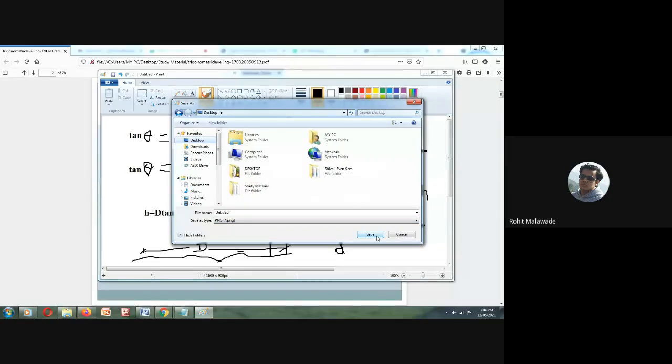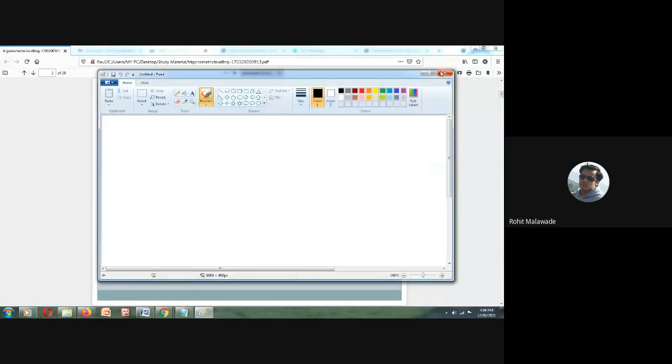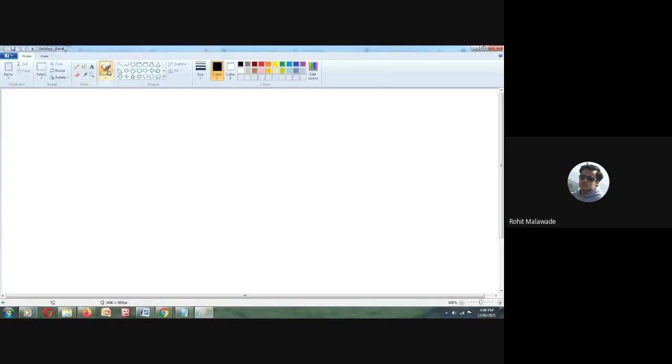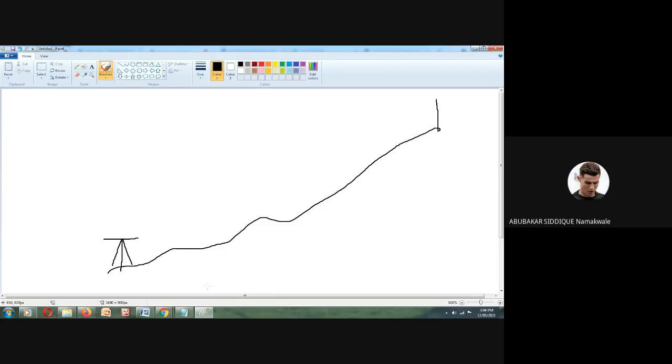Okay. Now, I'll repeat it once again. See, my Earth profile is like this, and I am setting up a dumpy level. With a dumpy level, can I measure this particular height? Because you don't have a vertical angle, you cannot have the inclination of your telescope. With the dumpy level, can I measure this height difference?